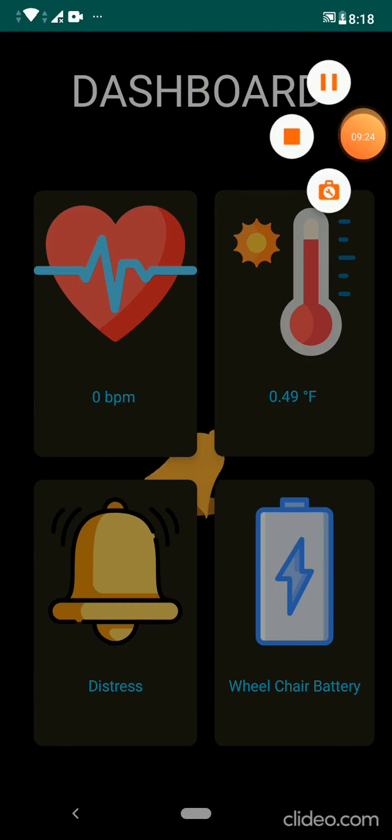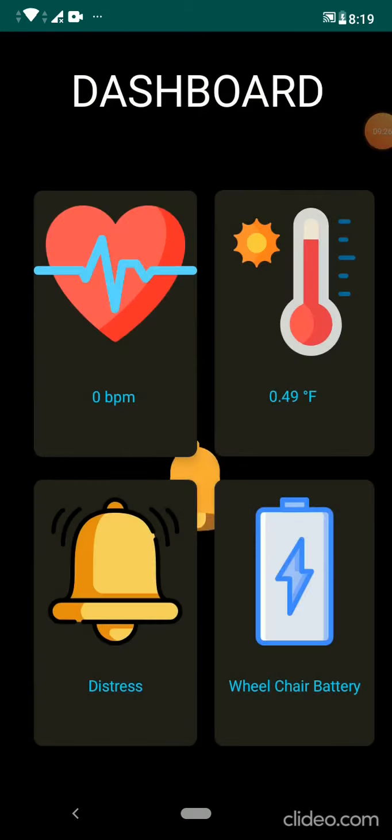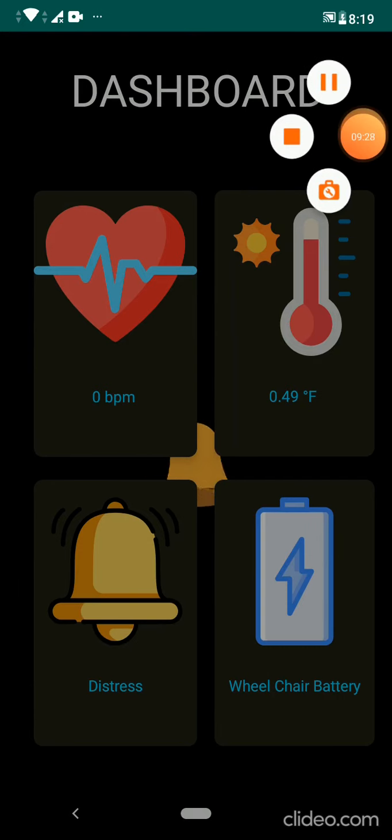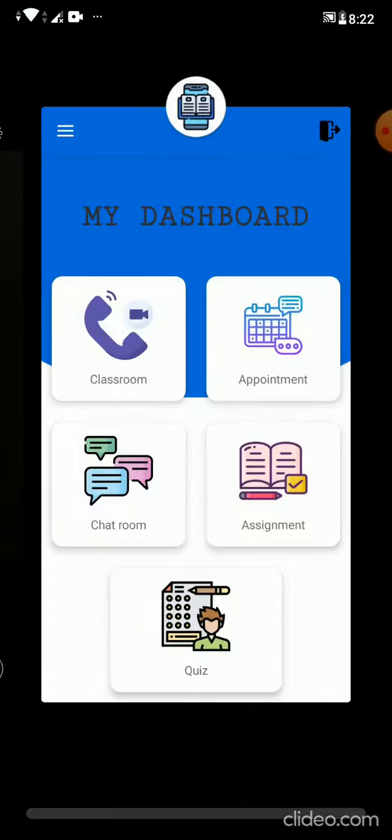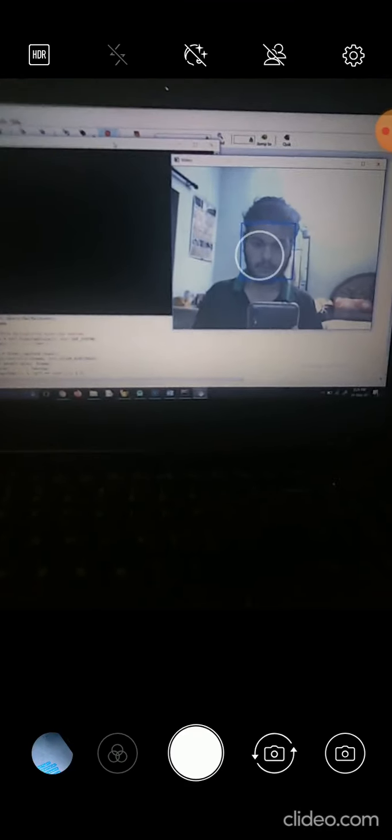I will quickly show you the camera of my laptop, and how the algorithm is working. Okay, so I will quickly show you the demo. This is the algorithm. If I make the mouth gesture, see, now if I make the mouth gesture, the alarm will go off.